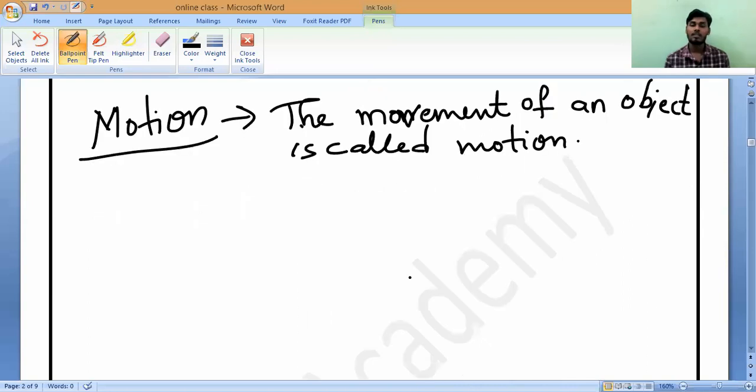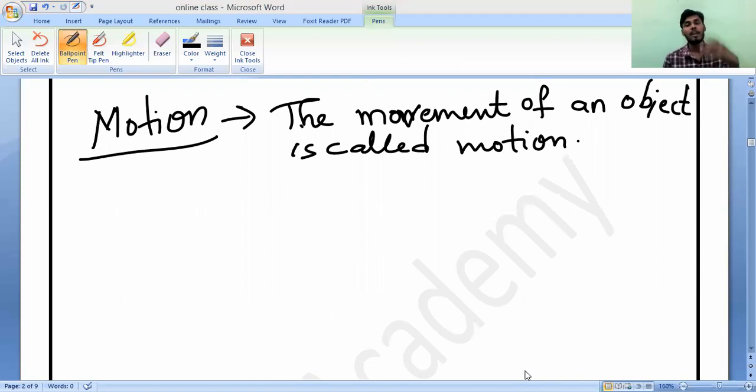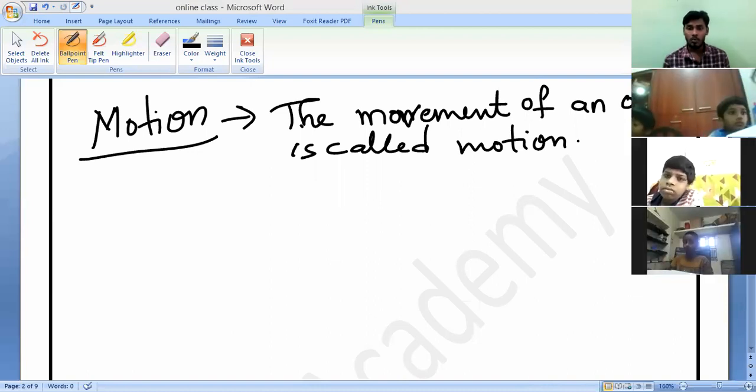Now, if you observe the characteristics of a body which is in motion and the characteristics of a body which is at rest, what will you find? Can anybody say? Please, you have to communicate. This is not one-way interaction. You have to speak loudly. So what have you found? I'm saying that few objects have movement and few objects are always stationary. So what is the common characteristic of all these moving bodies? And what is the common characteristic of all the objects which are stationary? Can you say, Narayan, Sanath, everyone? Please try to communicate and tell me what you find.